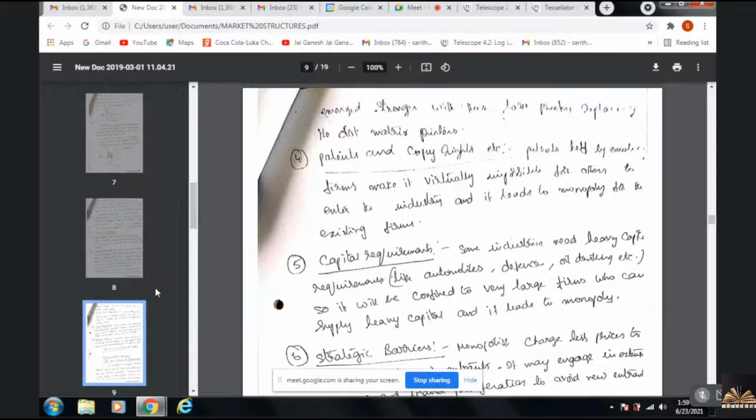And what do you mean by copyrights? Copyrights is for the arts such as movie titles, songs, lyrics, books, poems. All these come under copyrights. Dance, choreography, all these come under copyrights, and copyrights are registered. And if anyone copies, they need to pay a huge amount in the form of damages if at all they are found guilty. So this is known as copyrights, leading to monopoly. Okay, so copyrights, and we can give many examples.